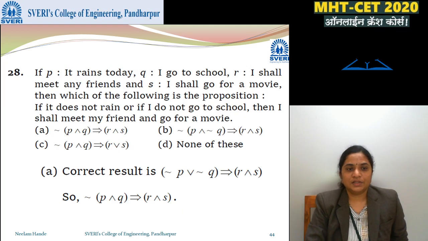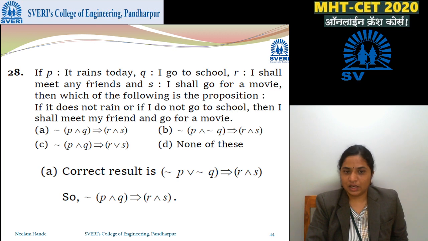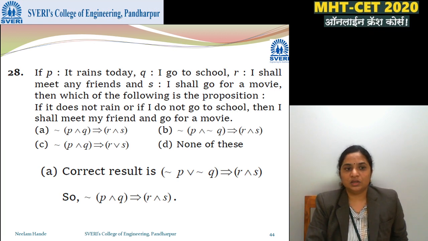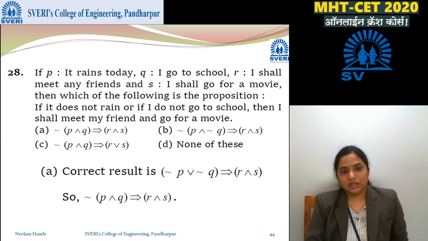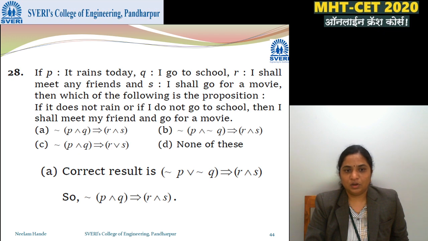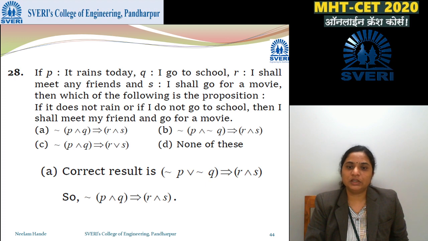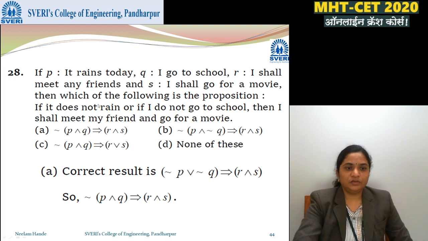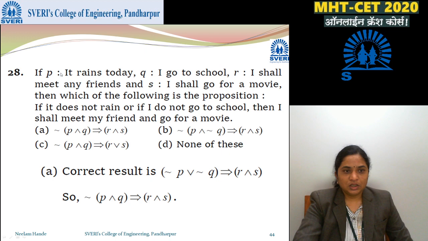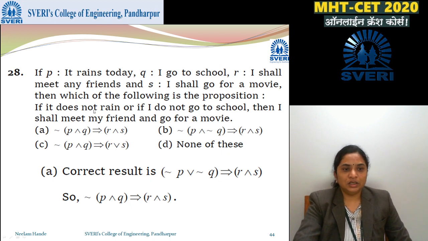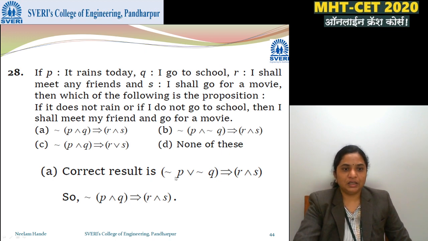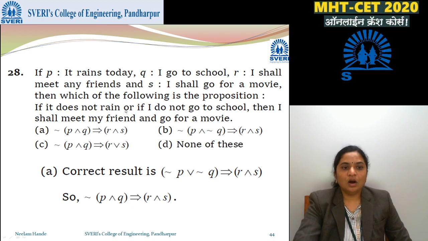Next, P statement is it rains today, Q is I go to school, R is I shall meet my friend, and S is I shall go for a movie. Then which of the following is the proposition? If it does not rain, or if I do not go to school, then I shall meet my friend and go for a movie. If it rains, it is P. It does not rain means negation P. Or is the sign.